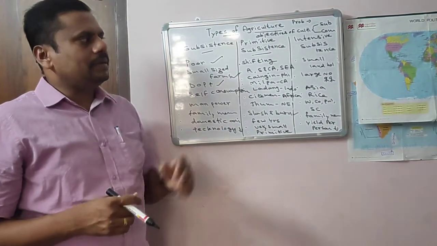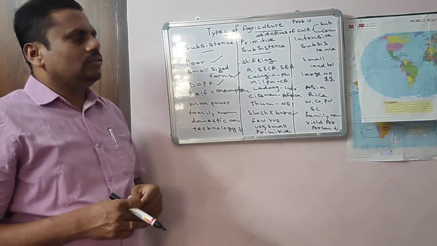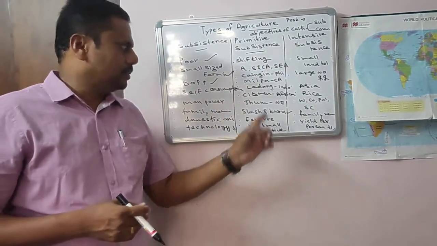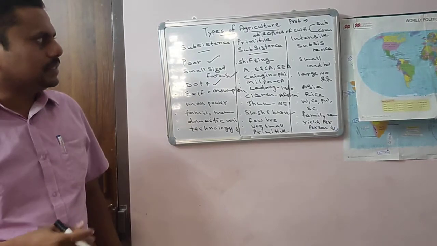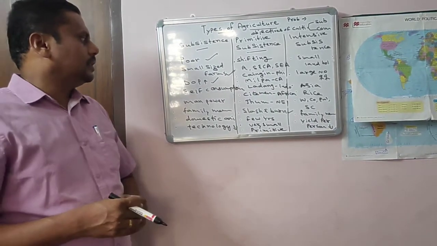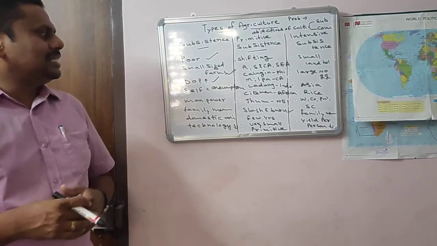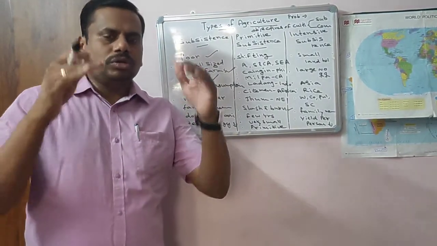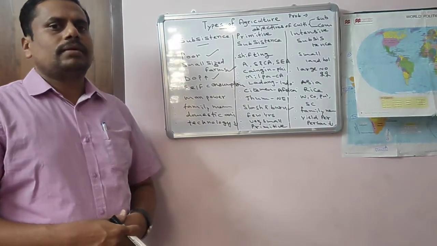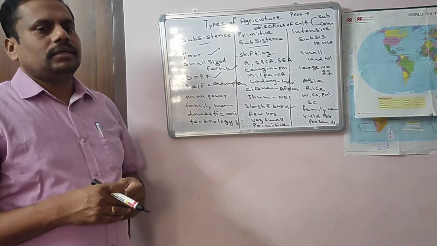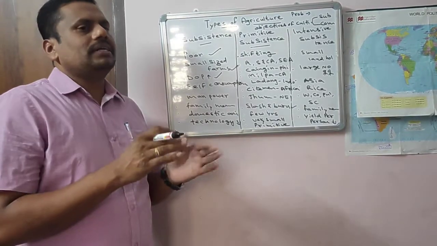If you see the world map, you can find where the density of population is more. We will discuss that also under primitive subsistence and intensive subsistence, particularly primitive subsistence. What does subsistence agriculture mean? In this type of agriculture, most of the crops are grown by the farmers just to meet their self-consumption.